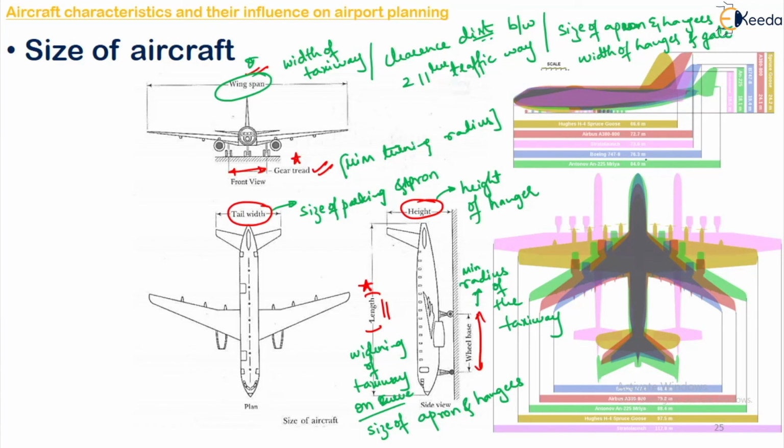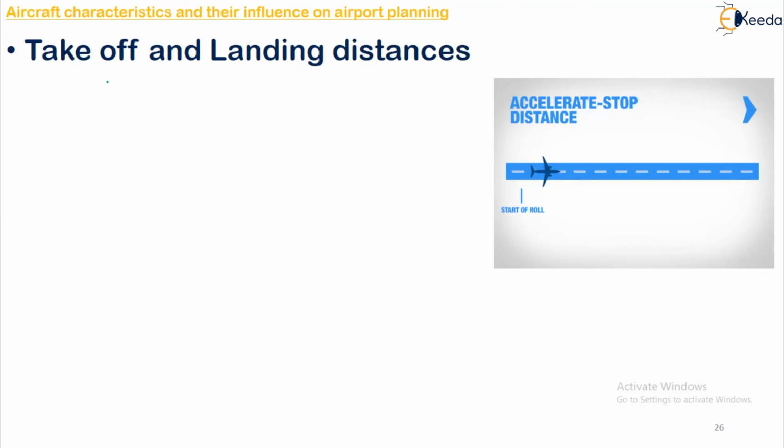Okay, so you see different aircraft of different widths and different heights have been shown here in this particular picture. So this is why the size of aircraft is one of the important studies which we have to make. Then moving on to the next one, the 11th one is the takeoff and landing distance. This will help in determining the minimum runway length that is required. For minimum runway length, we have to study your takeoff and landing distances.